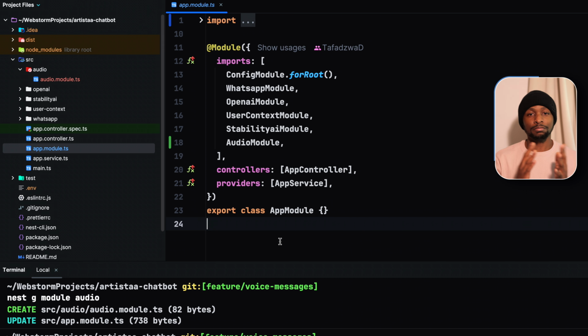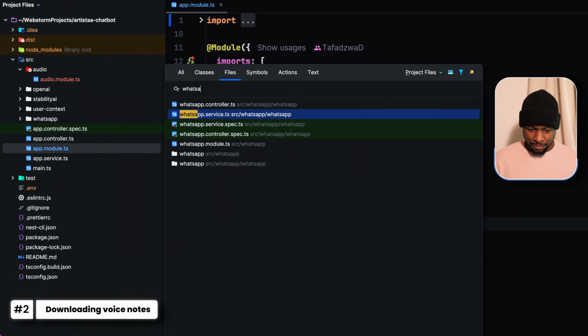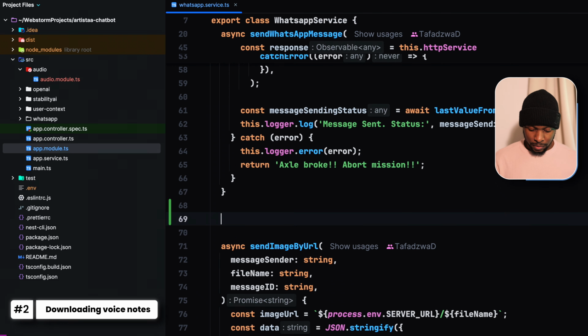And for us to be able to convert the speech into text, we need to download the voice message submitted by the user. Let us go to our WhatsApp service because we are downloading the voice note from WhatsApp. So it's good that we put that code in the WhatsApp service. Let us create an asynchronous method called downloadMedia. The process is the same, whether it's a PDF file or an audio note. So let's just give it a generic name, downloadMedia.